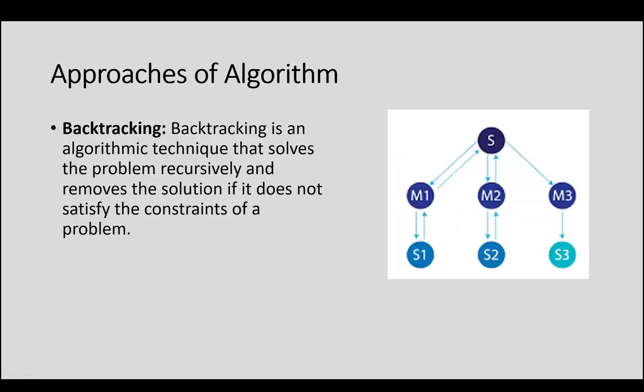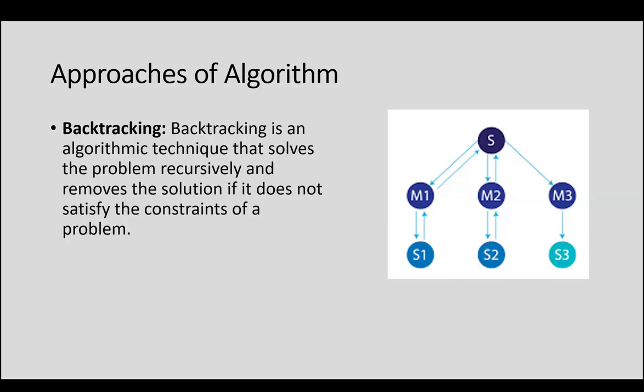Now, the last one is backtracking. Backtracking is an algorithmic technique that solves the problem recursively and removes the solution if it does not satisfy the constraints of the problem. For example, there is a problem and I have a solution. Now, this solution I will be dividing into multiple sub solutions, some feasible solutions. So what I do is I'll be checking all those feasible solutions.